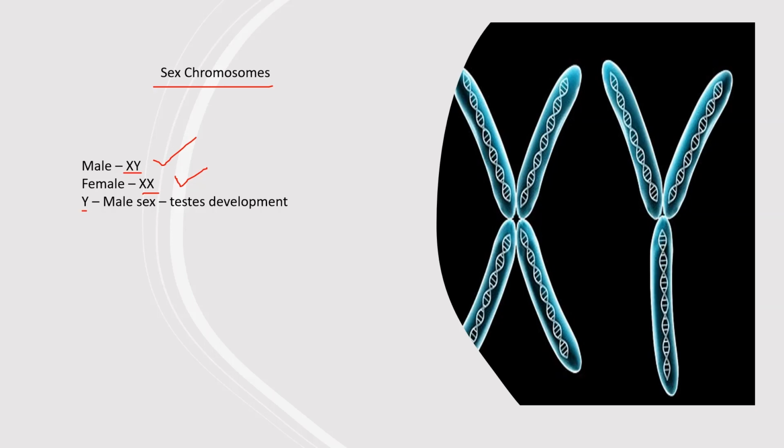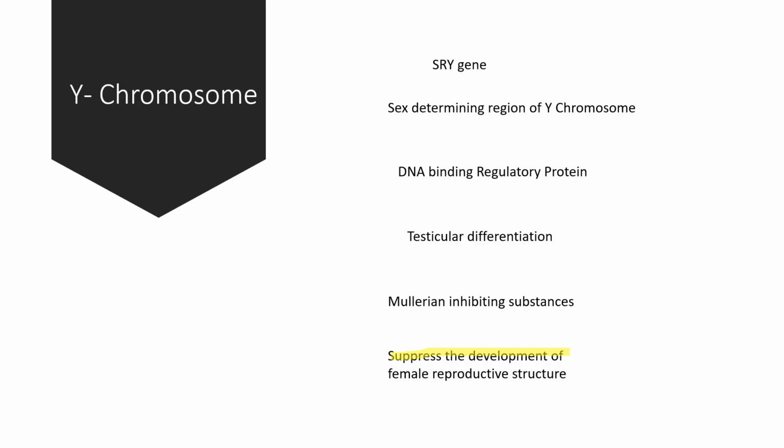autosomes. So, the Y chromosome is very necessary and it plays an important role in development of male sex characteristics and formation of testes. On the Y chromosome, a specific gene is called the SRY gene, also known as the sex determining region of Y chromosome.